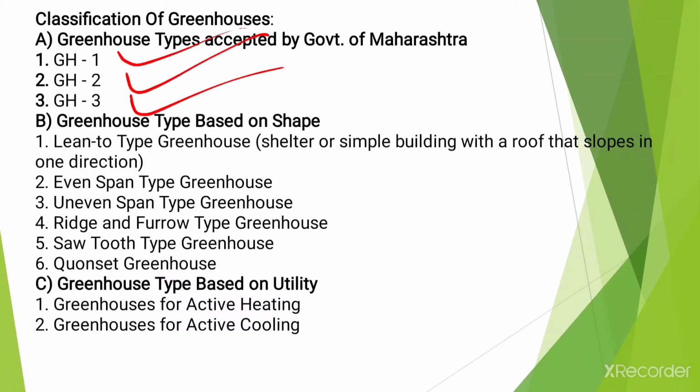Okay, then the second major class, that is greenhouse type based on shape. So first one, that is lean-to type greenhouse, then even span type greenhouse, uneven span type greenhouse, ridge and furrow type greenhouse, sawtooth type greenhouse, then quonset greenhouse. Then next, greenhouse type based on utility: greenhouses for active heating, then greenhouses for active cooling.